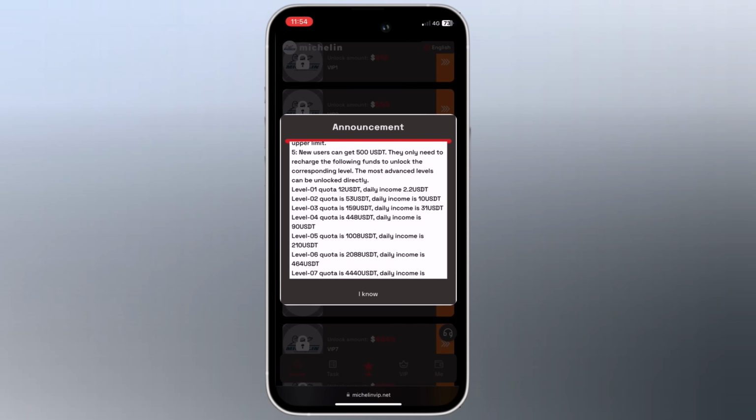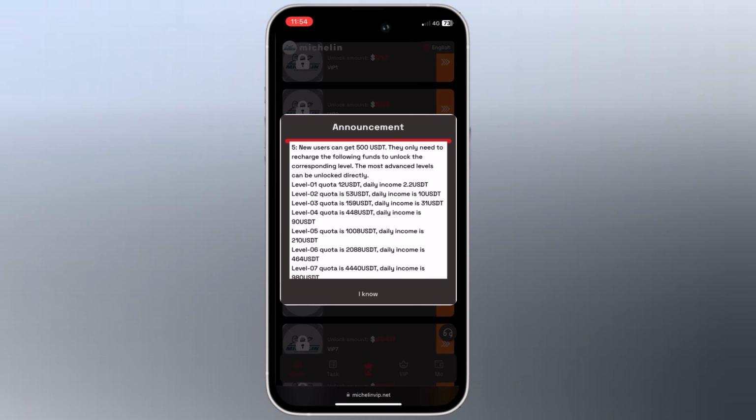New user can get 500 USDT. They only need to recharge the following funds to unlock the corresponding level. The most advanced levels can be unlocked directly. Level 1 12 USDT, daily income 2.2 USDT, level 2 quota is 53 USDT, daily income is 10 USDT. In level 3 quota is 159 USDT, daily income is 31 USDT. Level 4 quota is 448 USDT, daily income is 90 USDT. So you can read all the details about the levels.